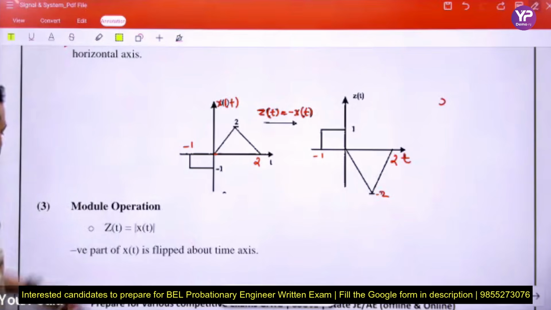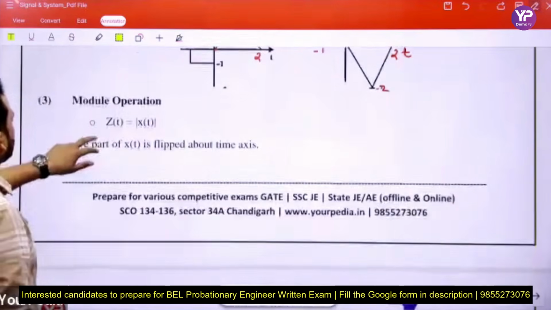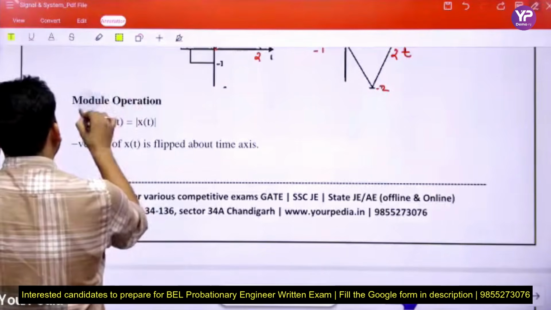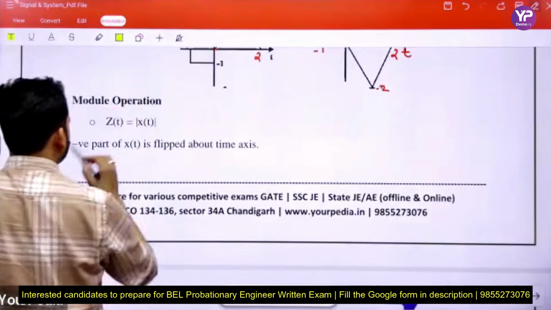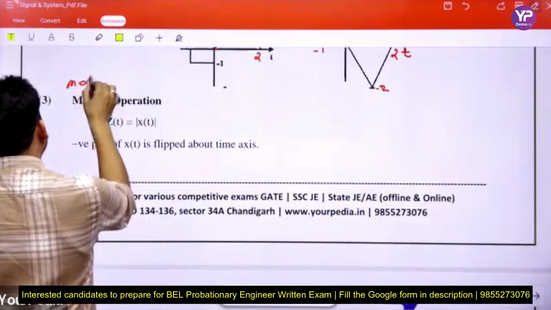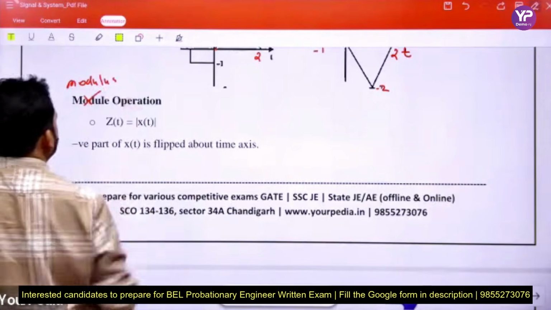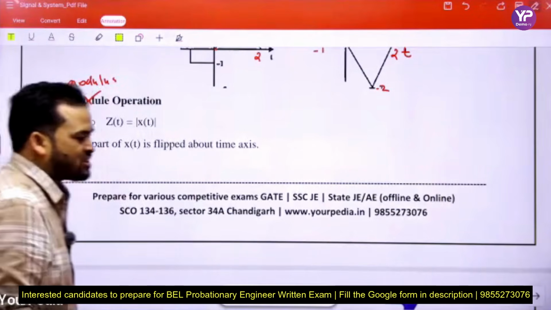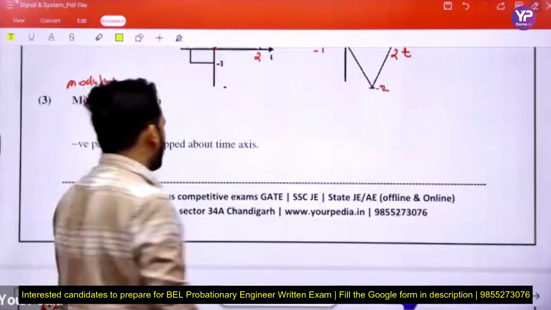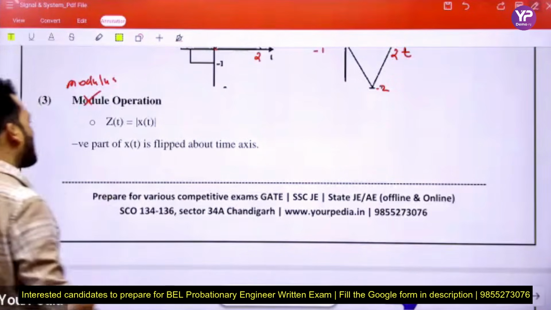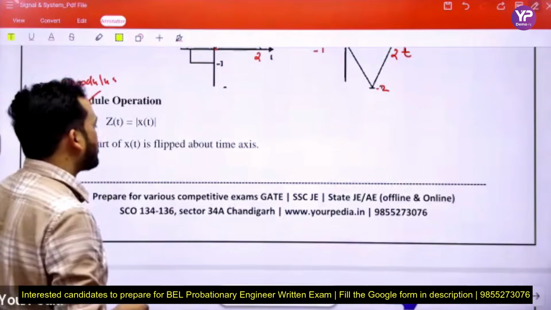Okay, next. Modulus. This is not module, this is the modulus. Modulus operation: z equal to mod of x(t). The negative part of x(t) is flipped about the time axis.